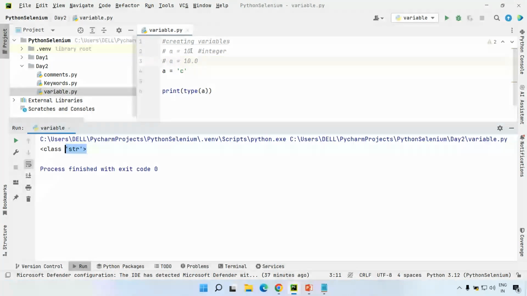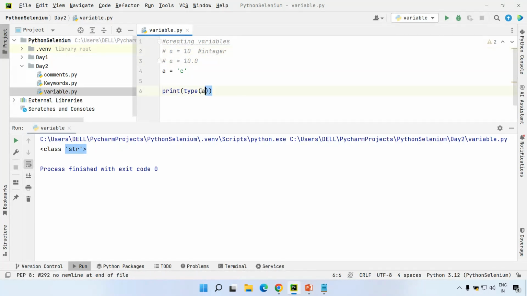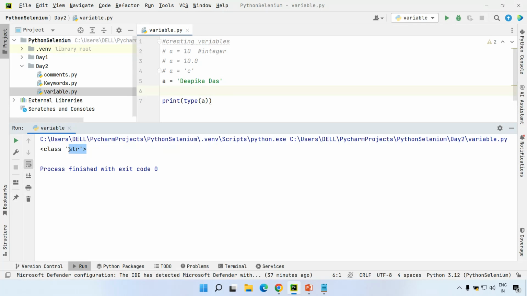A variable is nothing but a container which will store some data or value. Based on the type of data which I'm storing inside a variable, the data type is automatically determined. So let us take one more value. Let us take any name, like Deepika Das. I'm just specifying Deepika Das here. You can see this is a sequence of characters including space, enclosed inside quotes. It is also treated as a string data type. Class str, that means class string.